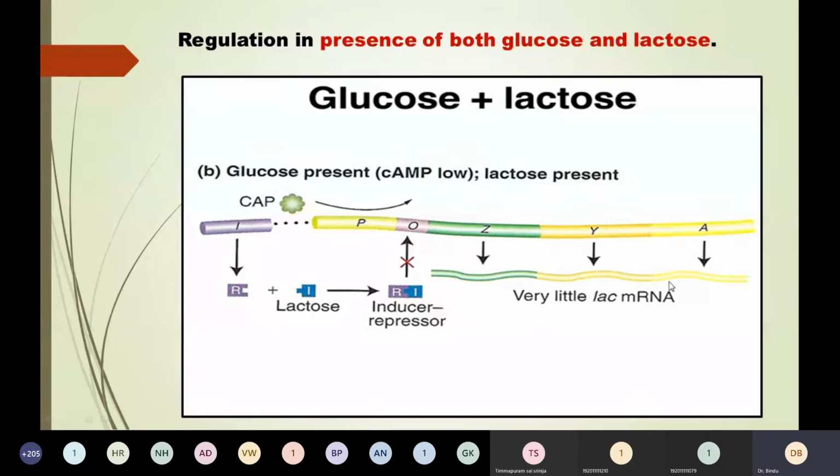So now there are three types. In presence of lactose, the lac operon is expressed, or it is maximally induced. In absence of lactose, the lac operon is repressed. In presence of glucose and lactose, the lac operon is uninduced and transcription is negligible. So these are the three types.